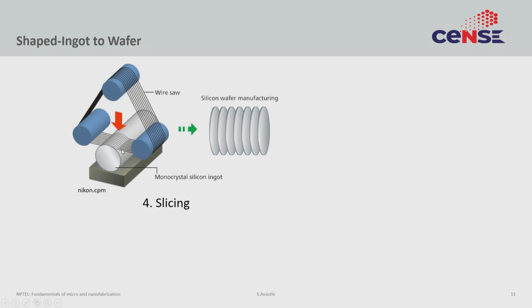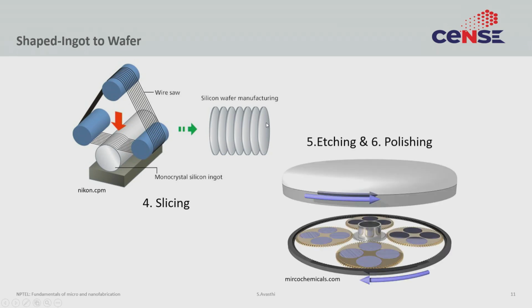The distance between the wire saw decides what is the thickness of the wafer. This sort of sawing leaves certain striations on these wafers, which are called saw marks. So, in order to get a smooth or mirror shine, you need to polish these substrates. That is what is done in this etching and polishing setup.